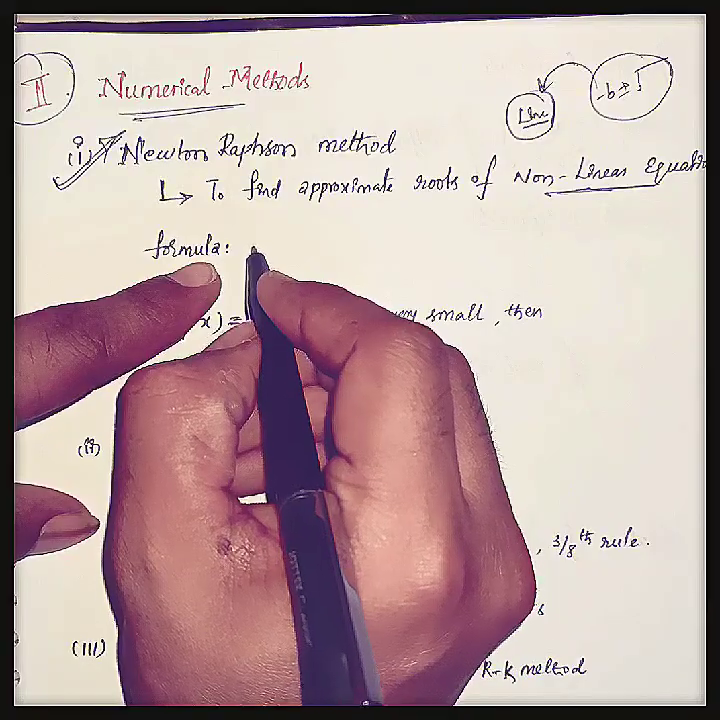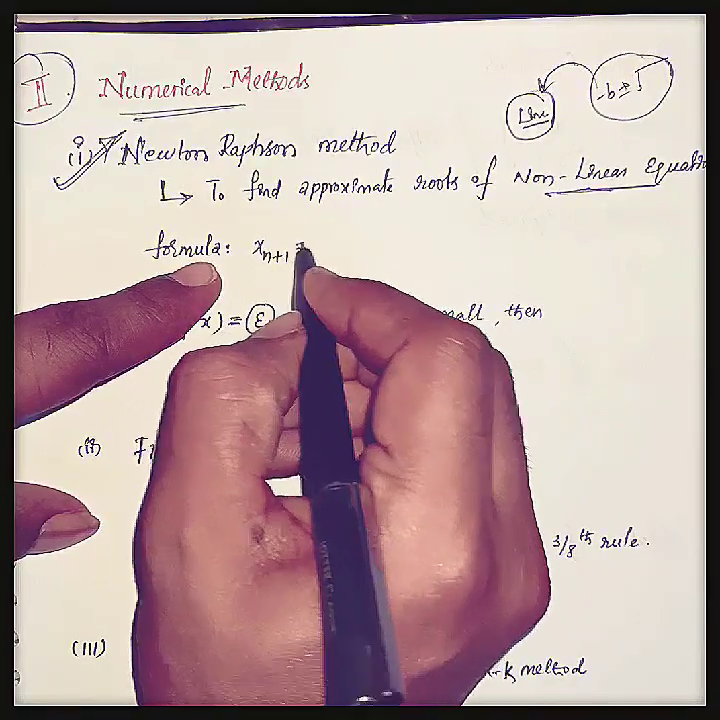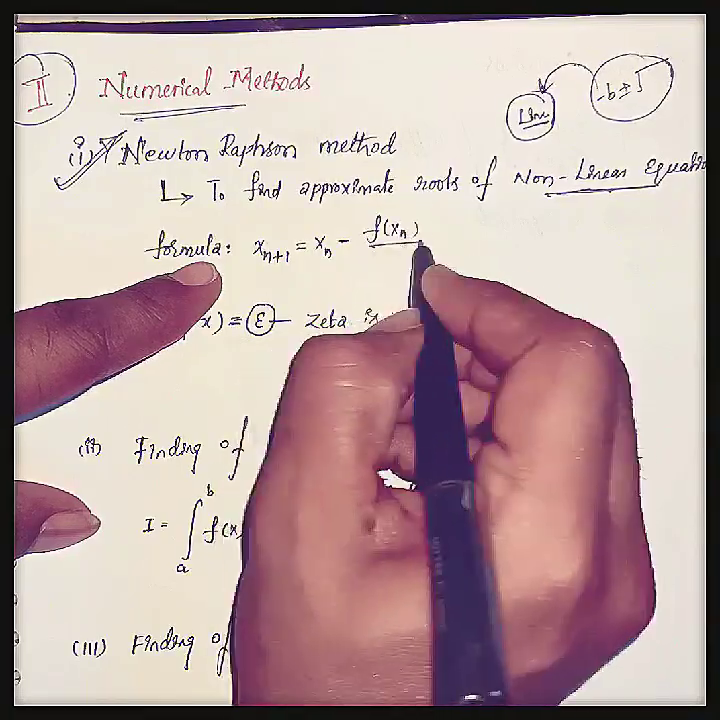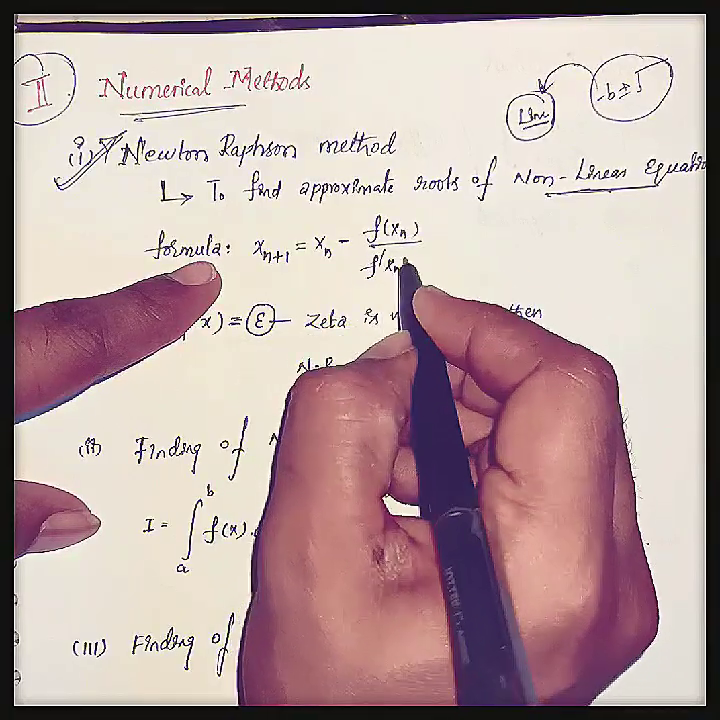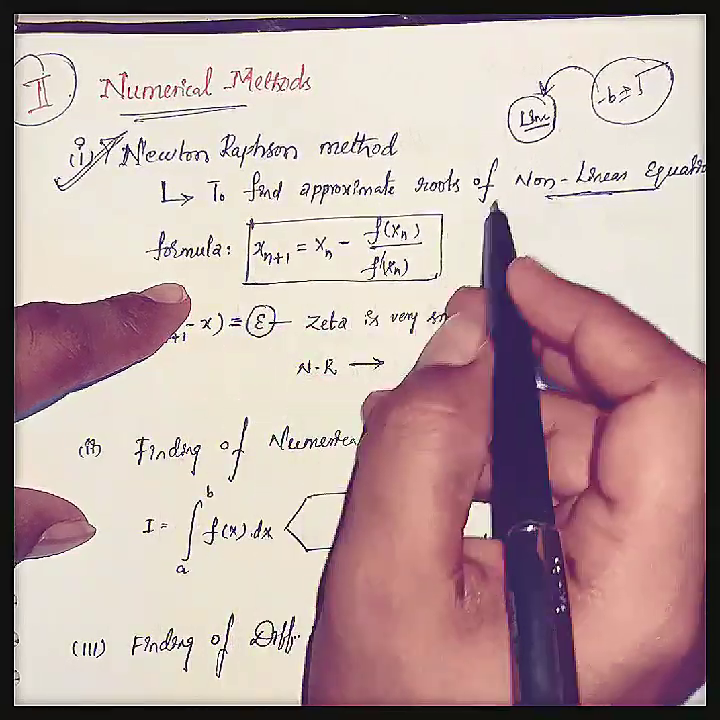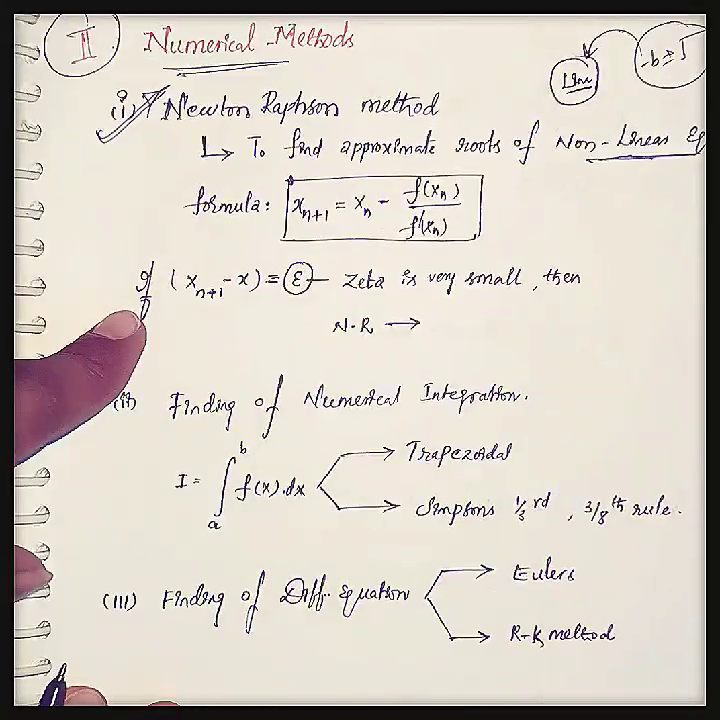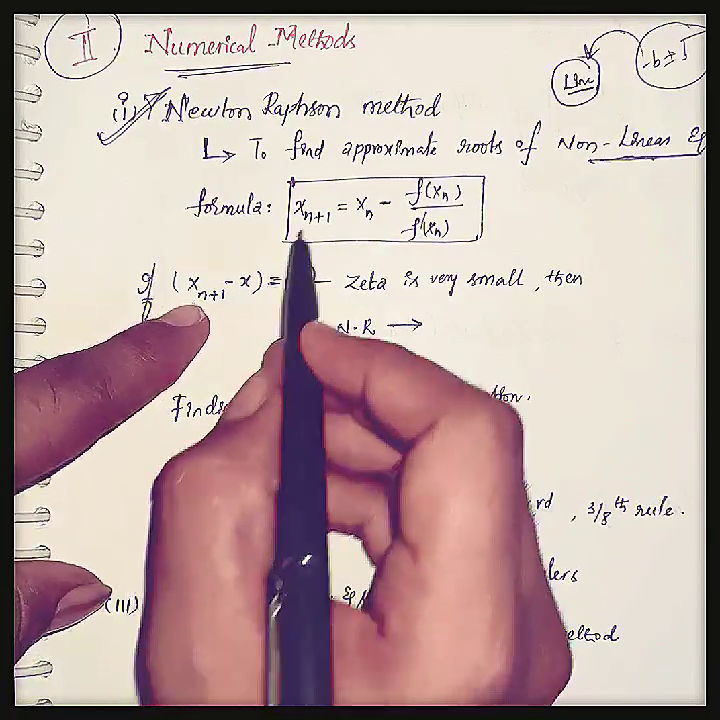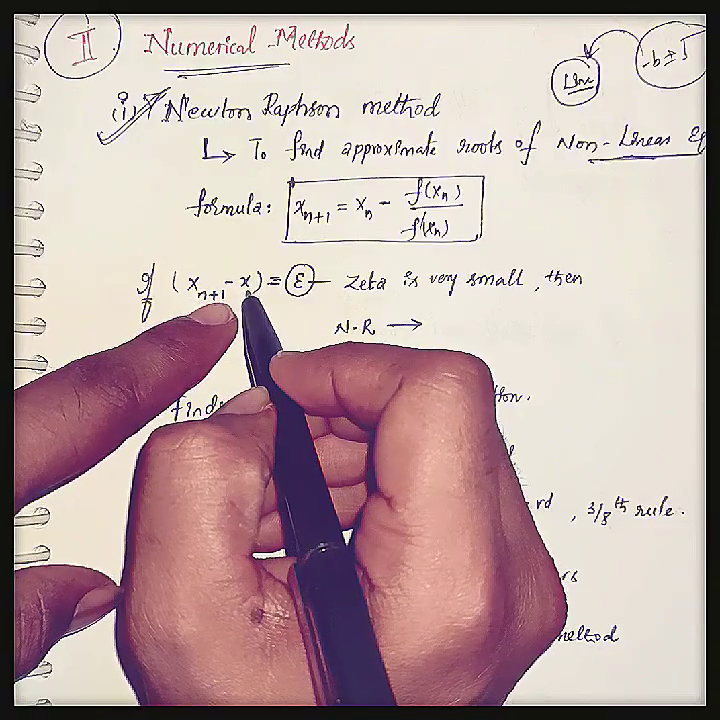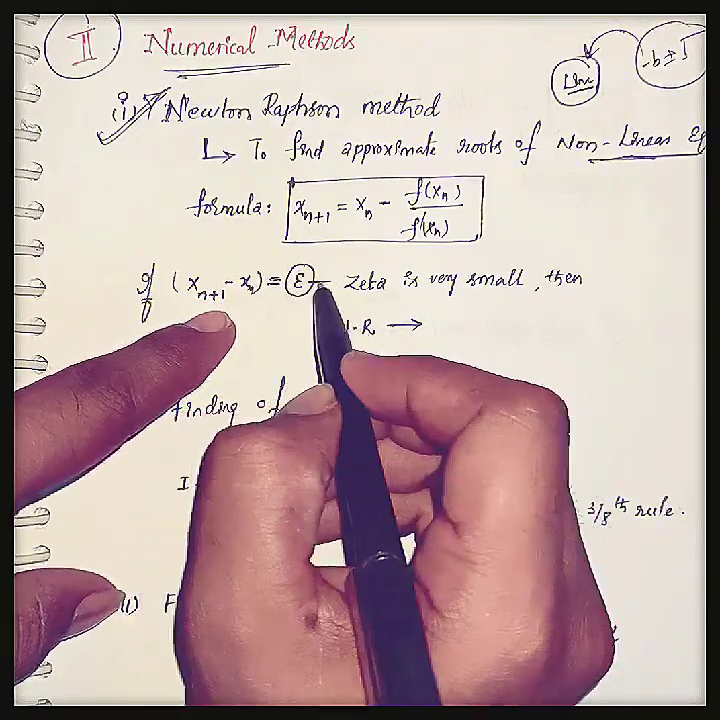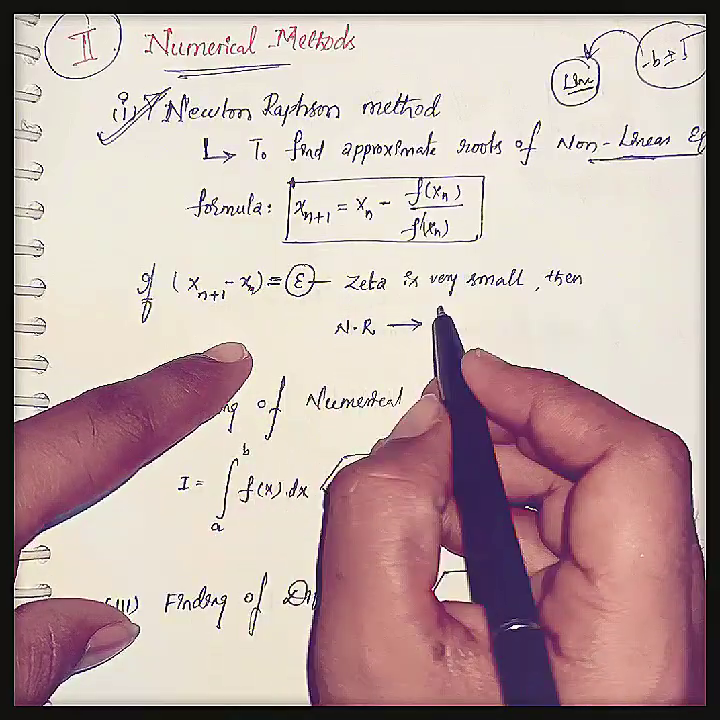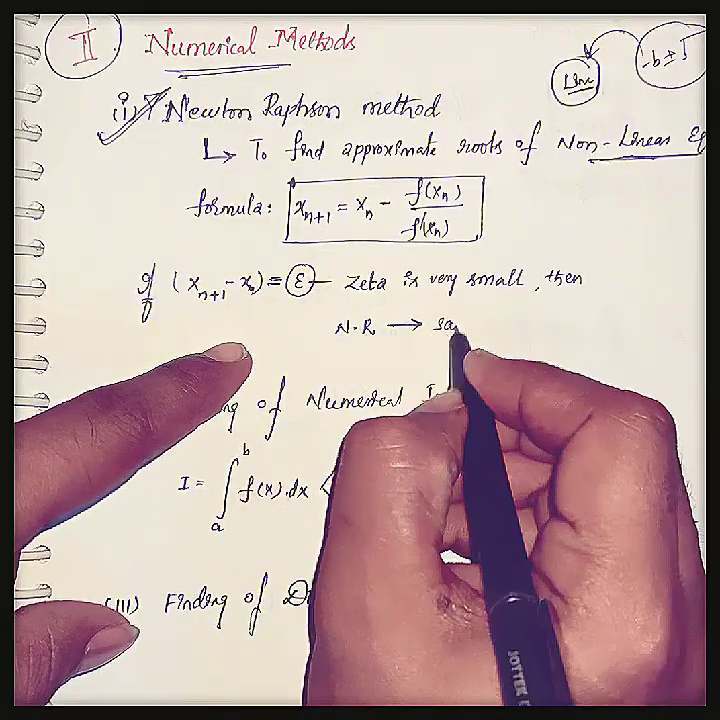And the formula here is x of n plus 1 equals x of n minus f of x n by f dash of x n. Okay, this is the formula. We can use this formula to calculate the roots of nonlinear equations. And the most important thing here is, if the difference x of n plus 1 minus x of n is equal to zeta, and that zeta value is very small, then the Newton-Raphson method is said to be